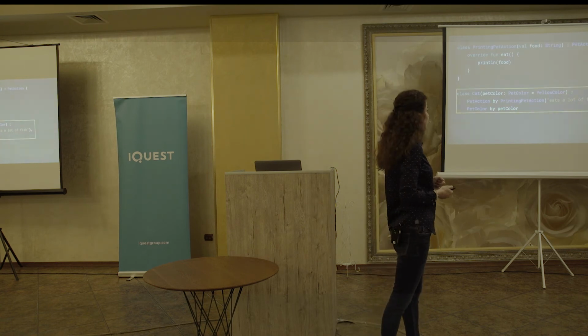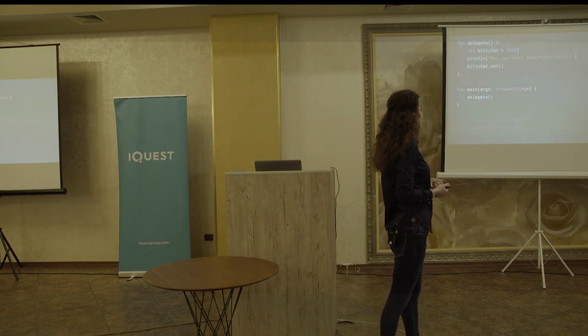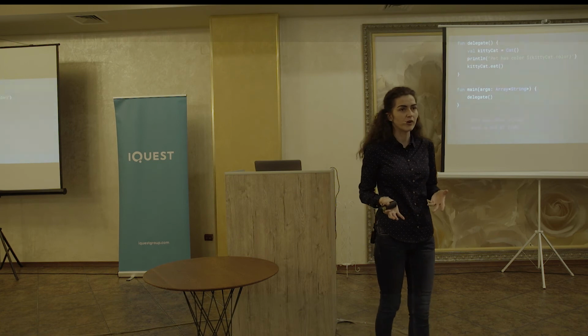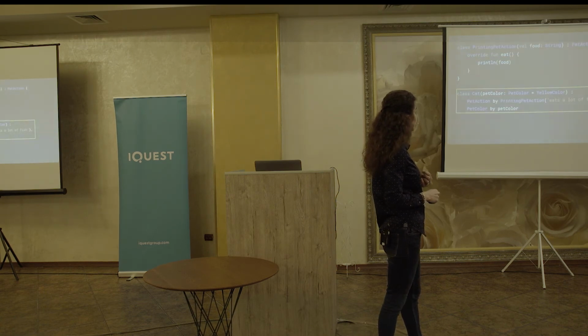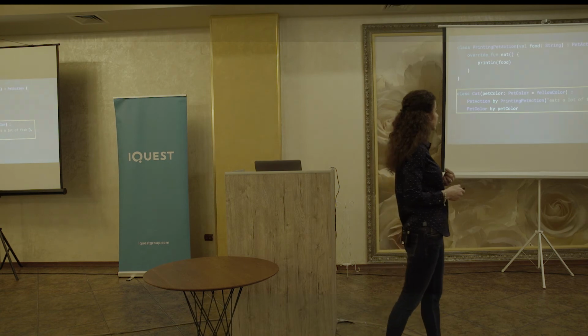If we want to use this example and create an instance of our cat, we will get this message. Pet has color yellow, and it's a lot of fish, because we decided to implement this function from here with this parameter as a constructor, inside of the constructor.